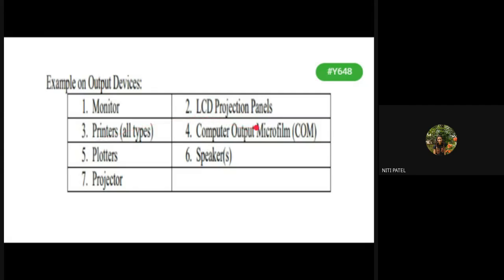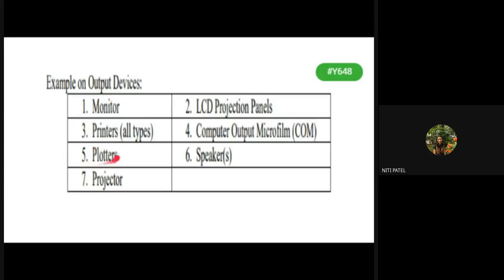Then you have computer output microfilm. What is computer output microfilm? Everyone knows what a camera is. Now, what does a camera do? We click a photo and we get to see it digitally. But in previous times, if I clicked a photo, I got to see that photo in the form of a hard copy also, which will be there in all your albums. So how were those photo outputs generated? They were generated with an output device called computer output microfilm. So what is the function of that microfilm? To convert those images into the form of a hard copy.